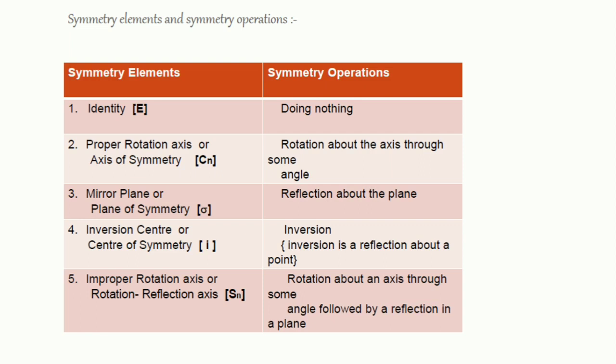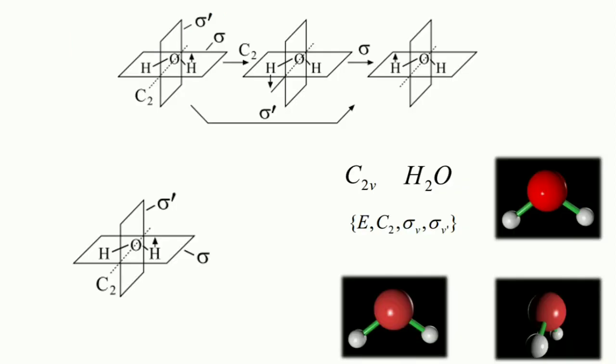It is actually rotation then reflection: rotation about an axis through some angle followed by a reflection in a plane. So the joint operation of rotation then reflection is known as the improper rotation, which is expressed by Sn.